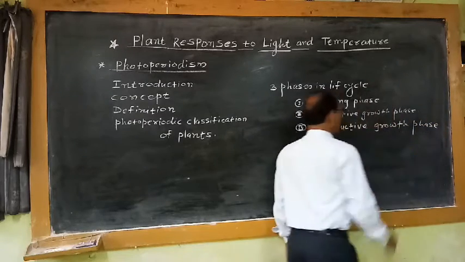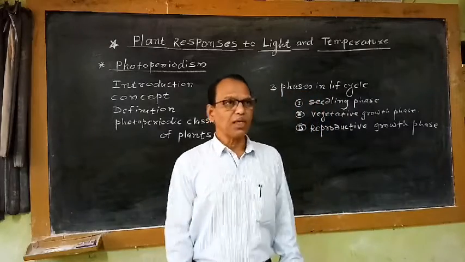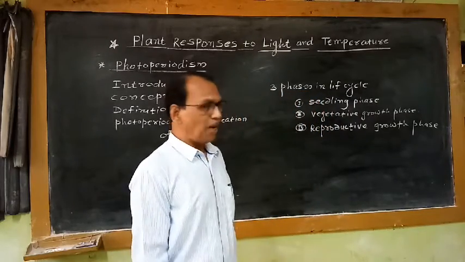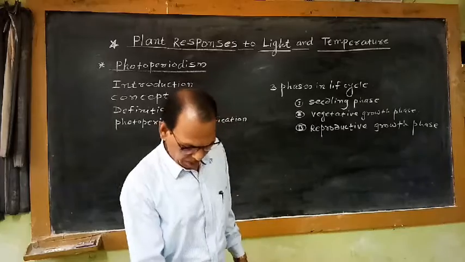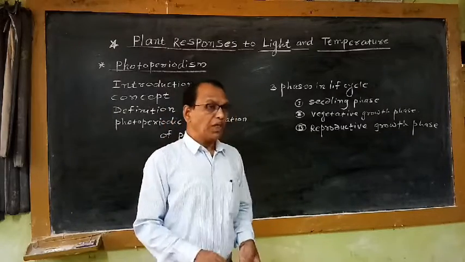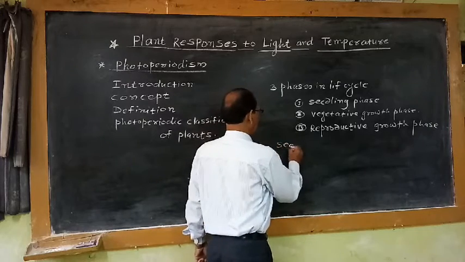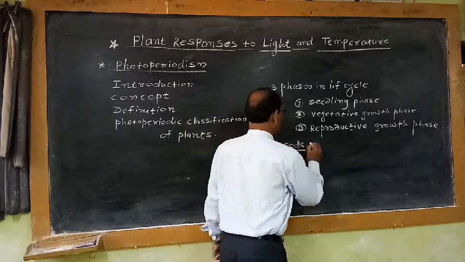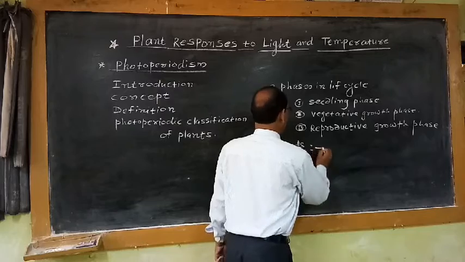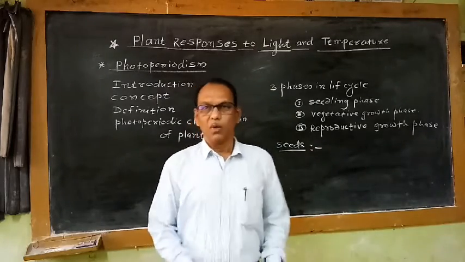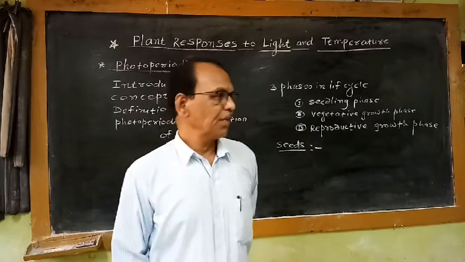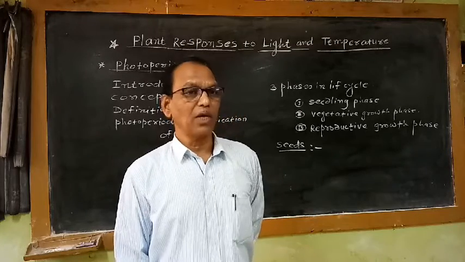So these are the prominent 3 phases which are observed in the lifespan of any flowering plant or seed bearing plant. For the reproduction process, each and every flowering plant produces seeds. That means after pollination and fertilization, the ovary is converted into fruit and ovules are converted into seeds.